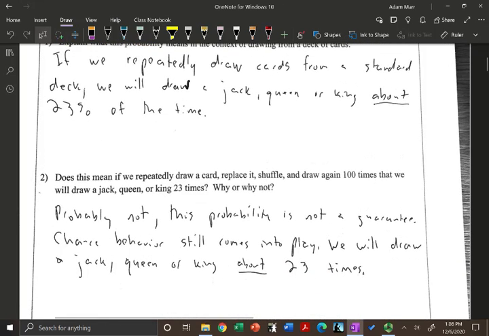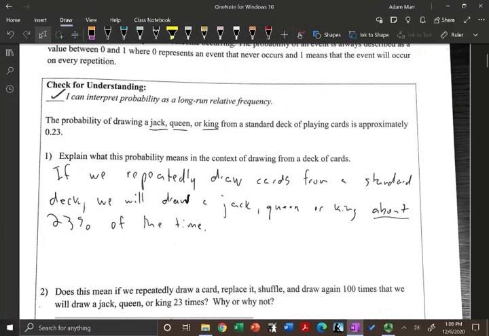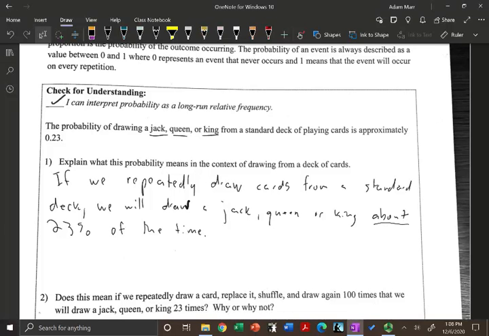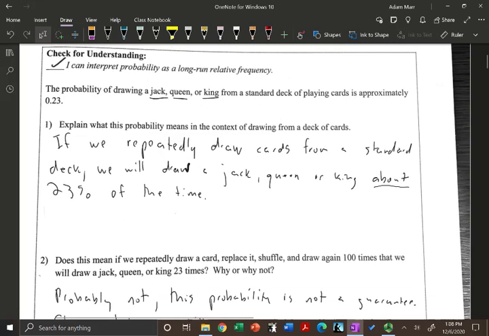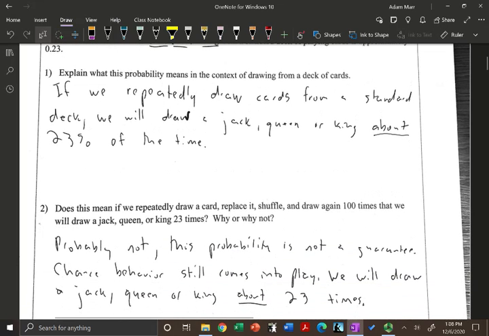Part 2. Does this mean if we draw a card, replace it, shuffle, and draw 100 times that we will draw a jack, queen, or king 23 times? Why or why not? Are we always going to draw a jack, queen, or king exactly 23 times? No, probably not. We might, a couple times, but in general, probably not. This probability is not a guarantee.